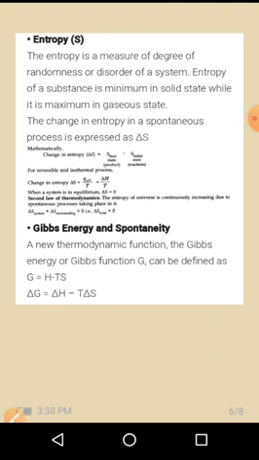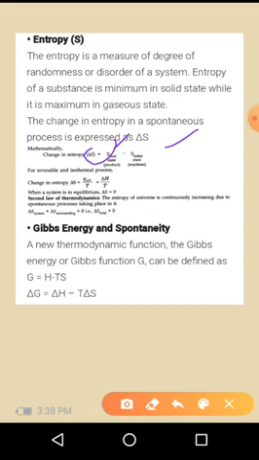The change in entropy can be written as S final state minus S initial state, that gives the change in entropy. For a reversible and isothermal process, the change in entropy can be represented as delta S is equal to Q reversible by T, that is equal to delta H by T.